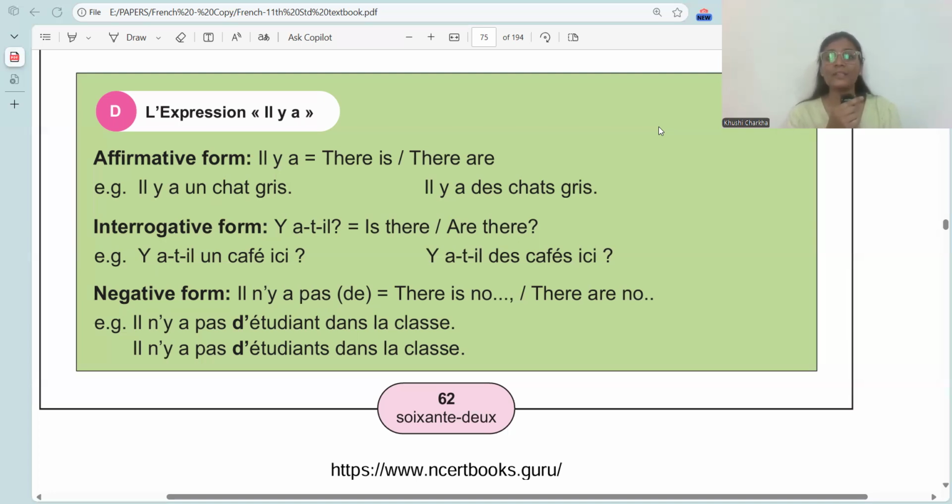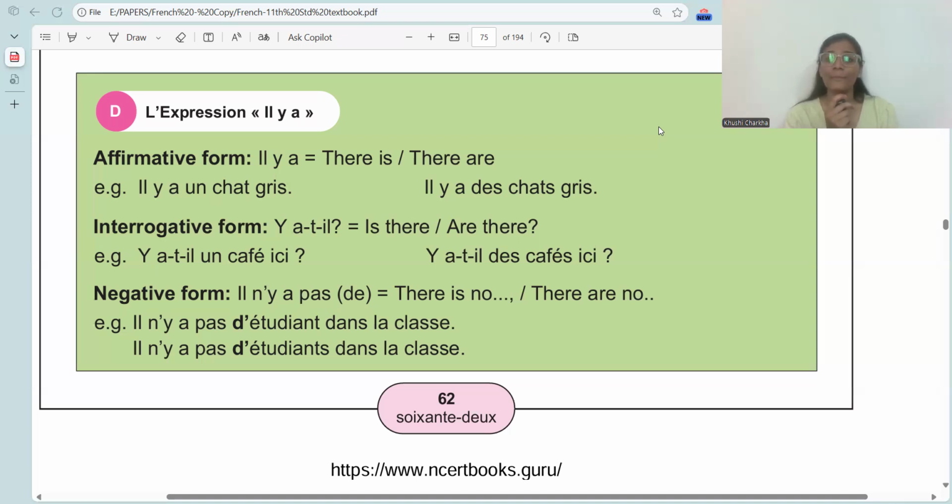Ici means here. Un café means a cafe, masculine form. Start making a list of the words which you do not know. Take the last page of your notebook. Make a list of the words which you do not know along with the gender. Is cafe masculine or feminine? So on.